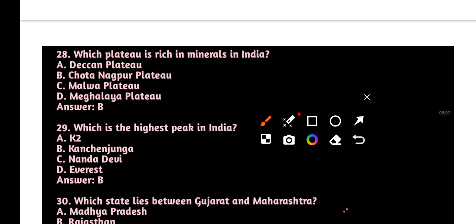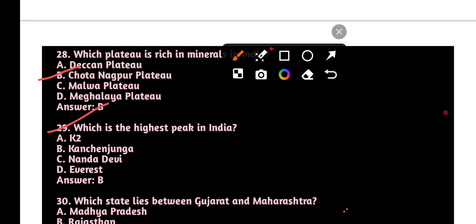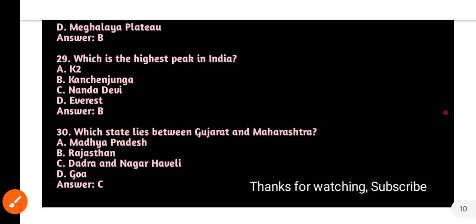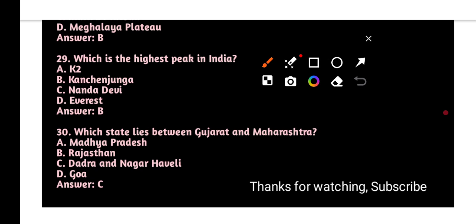Next one, which plateau is rich in minerals in India? That is Chota Nagpur plateau. Next one, which is the highest peak in India? That is Kanchenjunga. See last question, which union territory lies between Gujarat and Maharashtra? That is Dadra and Nagar Haveli.